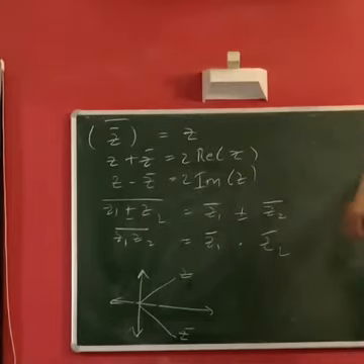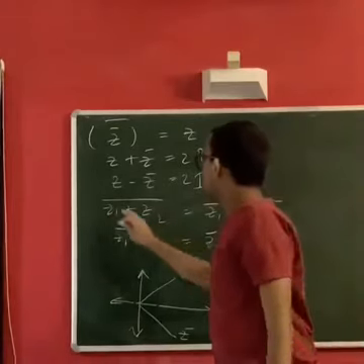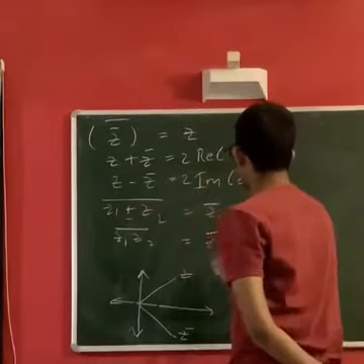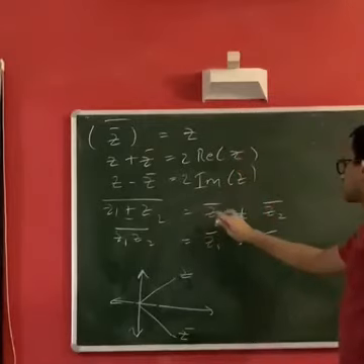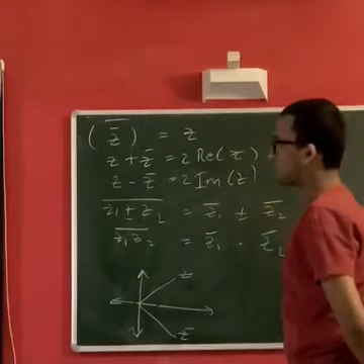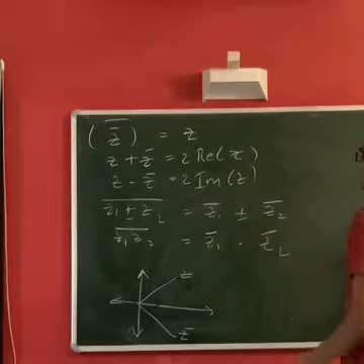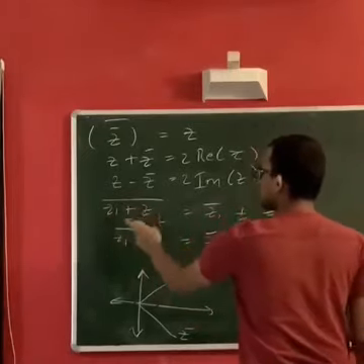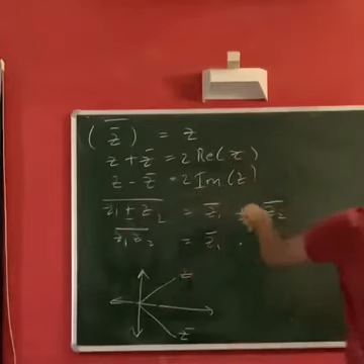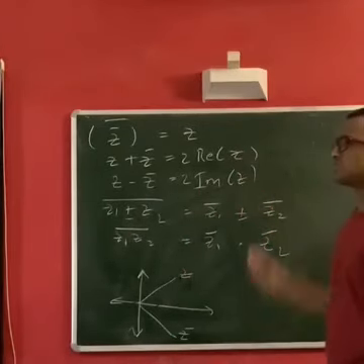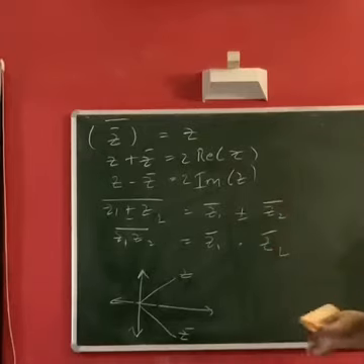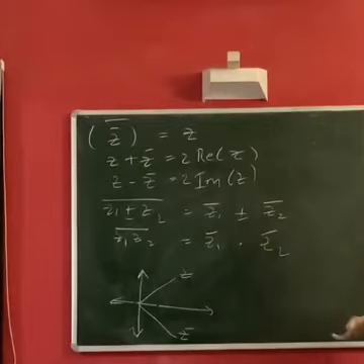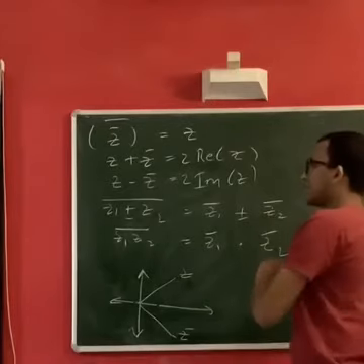Next, we have another result, that is the conjugate of the sum or difference of z1 and z2 is the conjugate of the individual ones summed or subtracted. That is, z1 plus or minus z2 whole conjugate is z1 conjugate plus or minus z2 conjugate. This also you can prove similarly by just assuming z1 and z2 to be a plus ib and c plus id respectively. So I'll leave that to you guys.